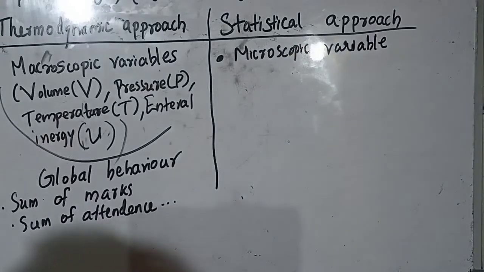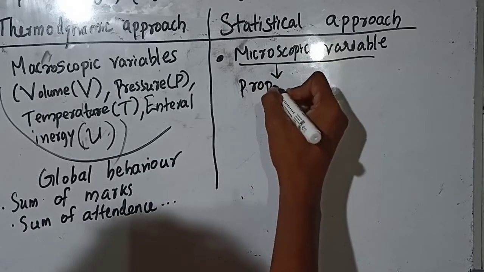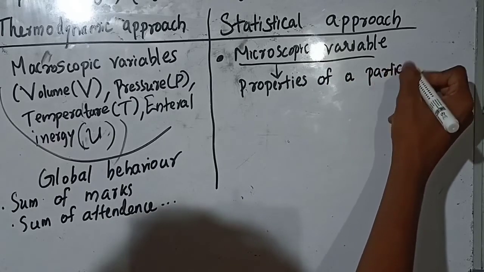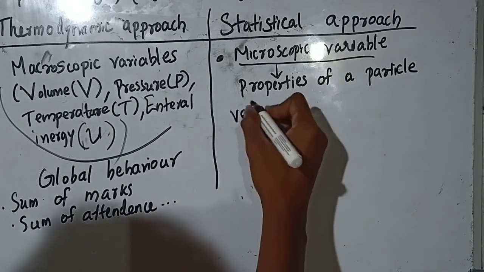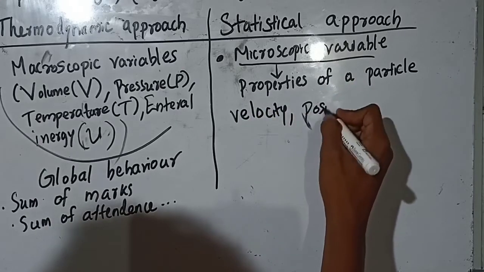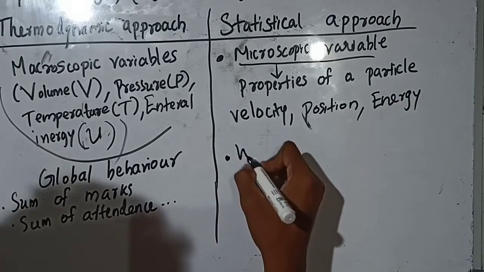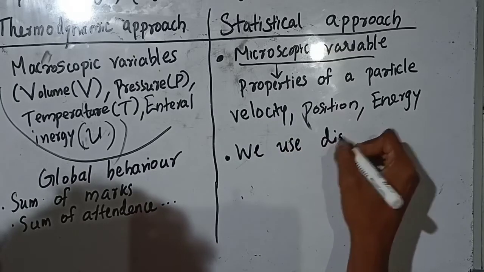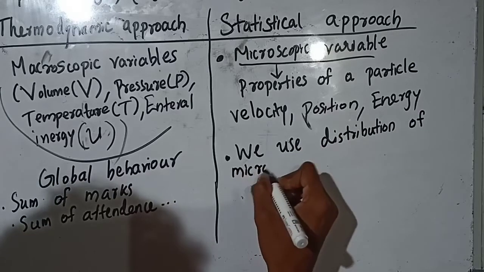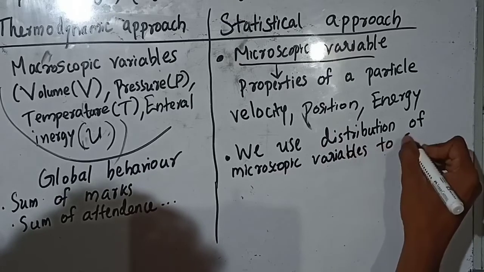In the statistical approach, we stick with the microscopic variables. Microscopic variables are associated with the properties of a particle, like velocity, position, energy of a particle, momentum, acceleration, etc. We can use the distribution of these microscopic variables to study a huge number of particles in random motion, like our gaseous systems.